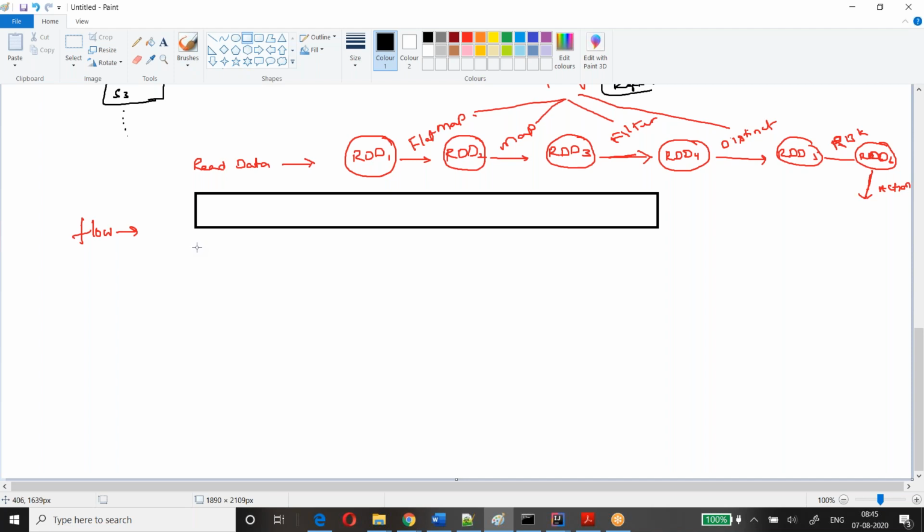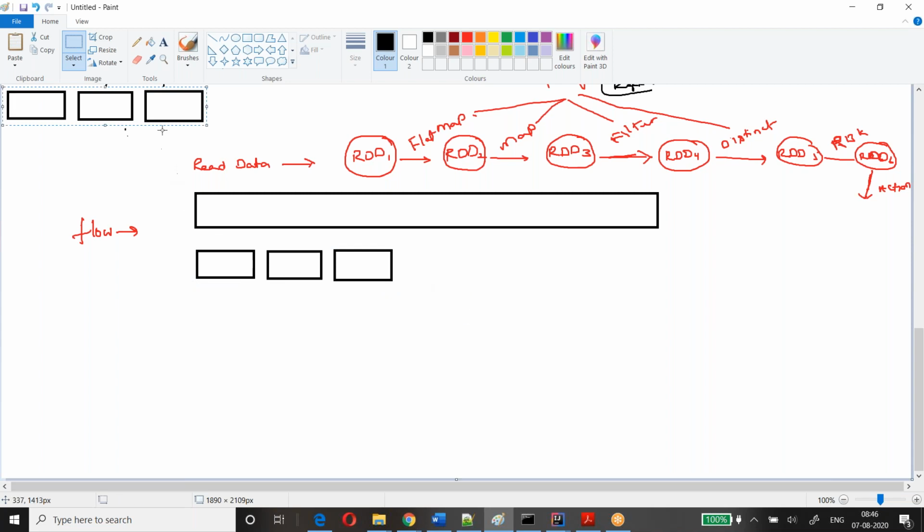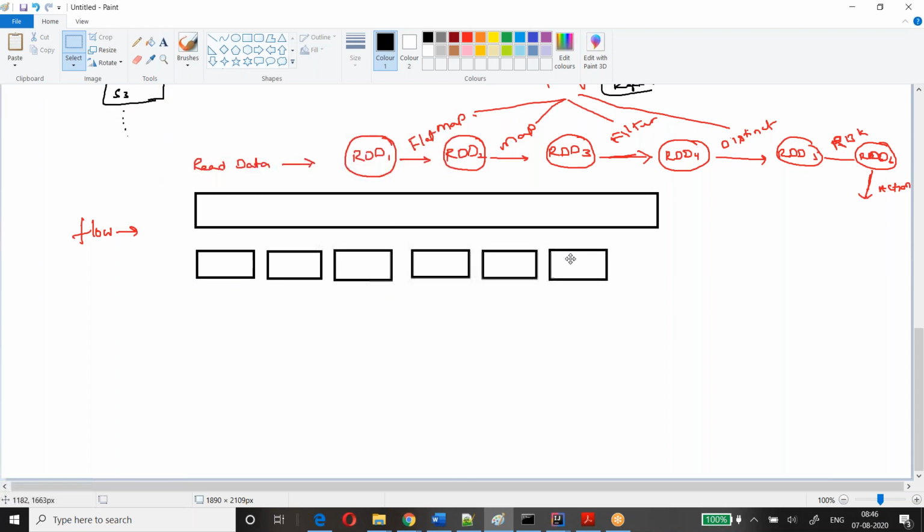After reading this data, partition 1, partition 2, 3, let's assume that these are your partitions. All these partitions together will be called an RDD. This wrapper is called RDD.